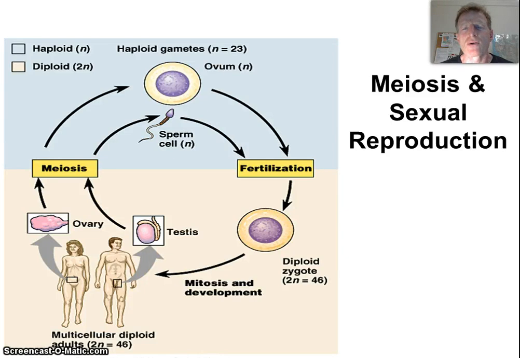Today we're going to talk about meiosis and how meiosis allows us to have sex, which is important because we're sexual, so to reproduce, we've got to be able to produce sex cells. So let's talk about how you start your life, right? You started your life when a sperm fertilized an egg, and that process is called fertilization,